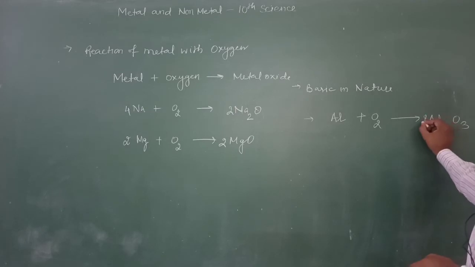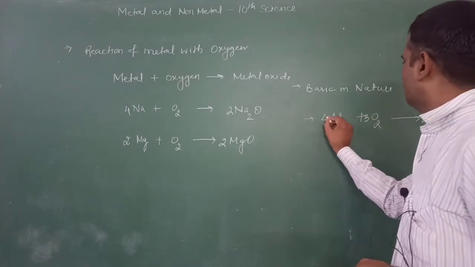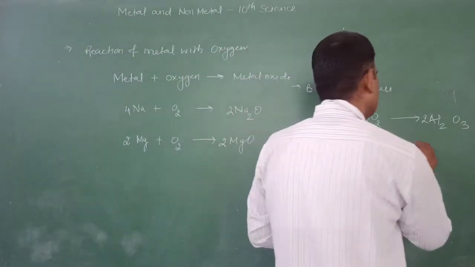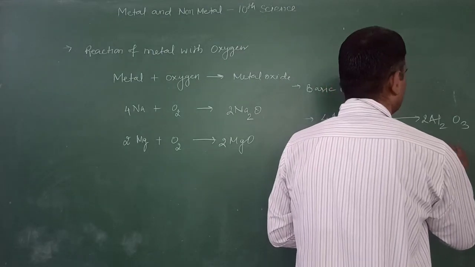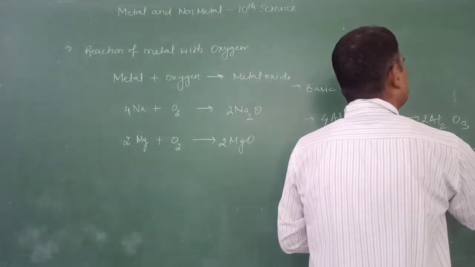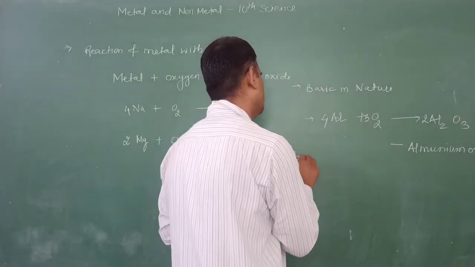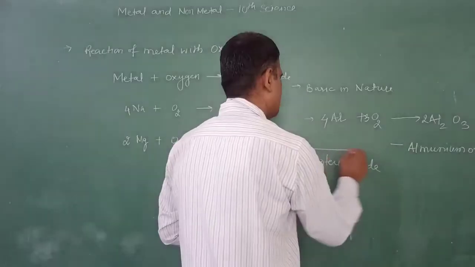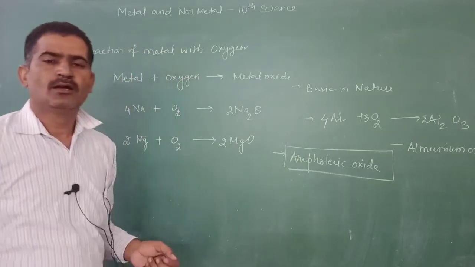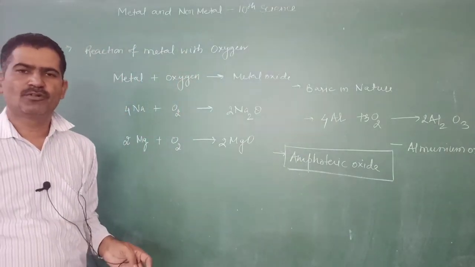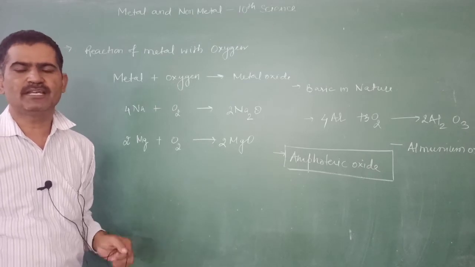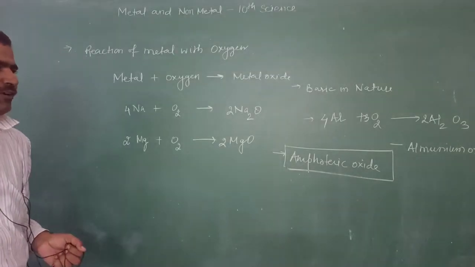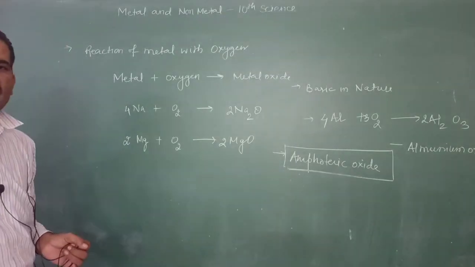Al2O3 is formed. This is the aluminum. Aluminum forms aluminum oxide. This aluminum oxide is amphoteric in nature. This is known as an amphoteric oxide. What is an amphoteric oxide? The oxide that has both the nature of acid and base. It means they can react with acid as well as base. They show both behaviors. That is known as an amphoteric oxide. Aluminum oxide is known as an amphoteric oxide.